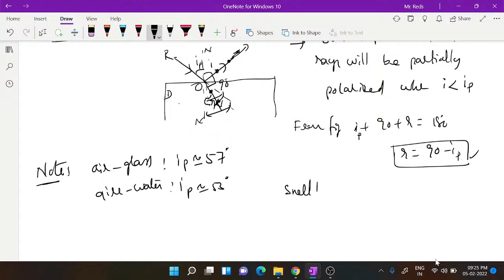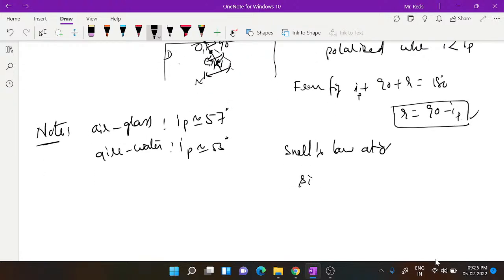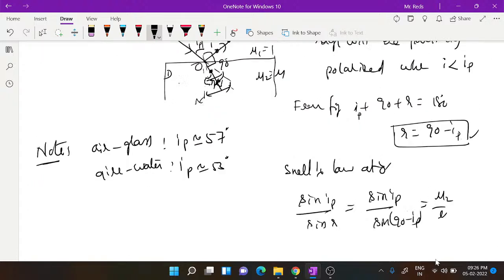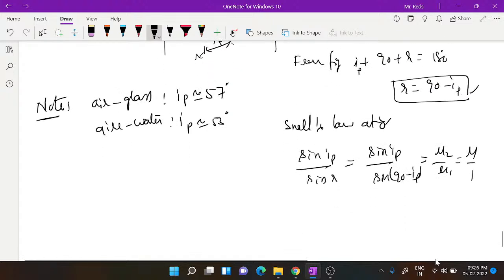If you apply Snell's law at O, sine of the polarizing angle by sine of R, where sine of R is sine of 90 minus the polarizing angle, is equal to mu 2 by mu 1. Here mu 2 is the denser medium refractive index and mu 1 is the rarer medium refractive index. You can take mu 1 equal to 1 and mu 2 equal to mu. Then mu 2 by mu 1 is equal to mu by 1. So, as sin of 90 minus theta is cos, you can directly take tan IP equal to mu.